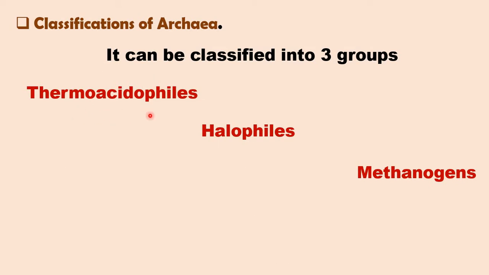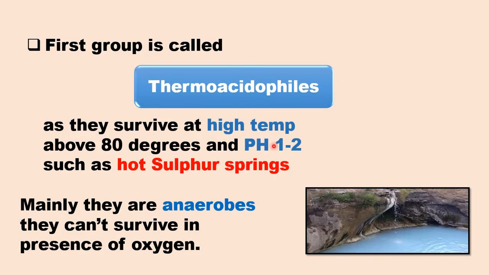According to the extreme conditions surrounding the archaea environment, we can classify archaea into three main groups: thermoacidophils, halophils, and methanogens. We are going to talk about each group separately. So the first group, we called it thermoacidophils. From the name, thermo means it can survive in high temperature, and acid, they can live in acidic environment.